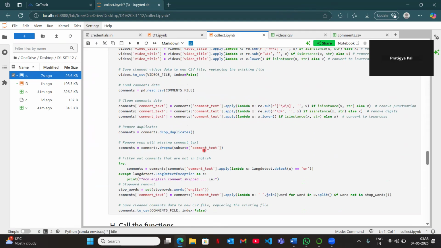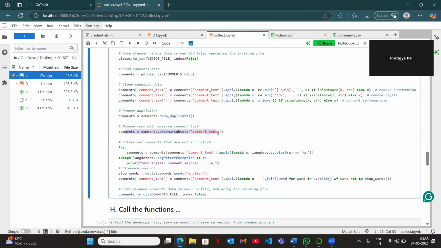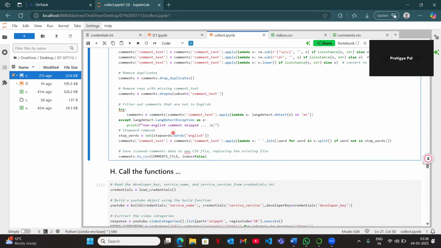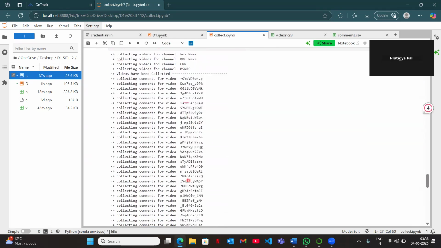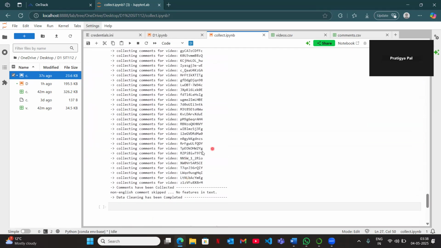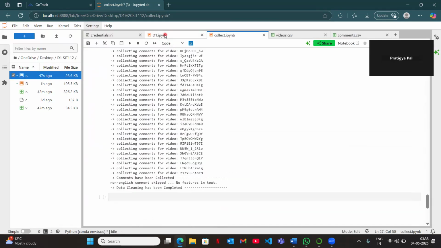In data cleaning, I have used commands to drop the duplicate files and drop the rows which have missing content, because they create hindrance while analyzing the data. So in order to get a smooth data analysis done, I perform these commands to clean the data and make it completely ready for the analysis. The final step was to call the functions and retrieve all the data files. So the lines here correctly indicate that my files have been correctly loaded.